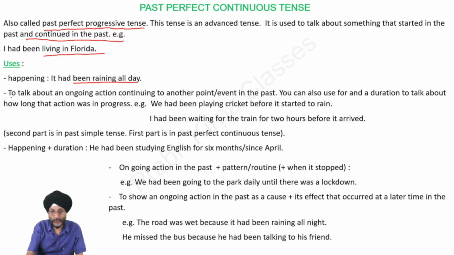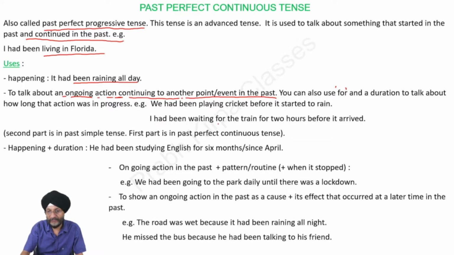We can also use this tense to talk about an ongoing action continuing to another point or event in the past. You can also use for and a duration to talk about how long that action was in progress. For example, we had been playing cricket before it started to rain.